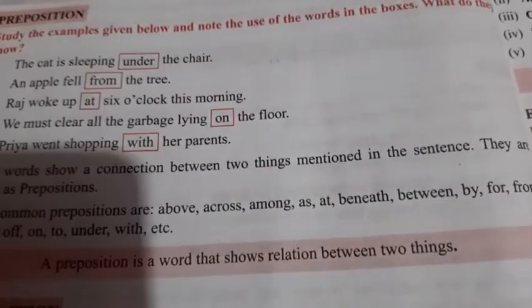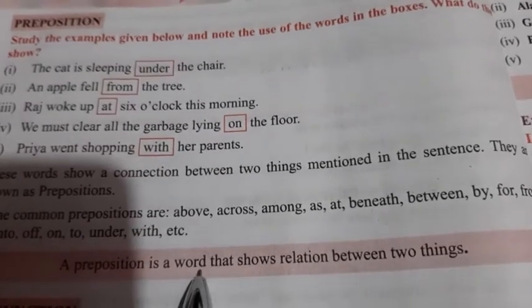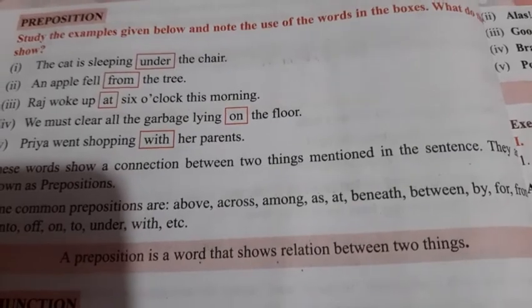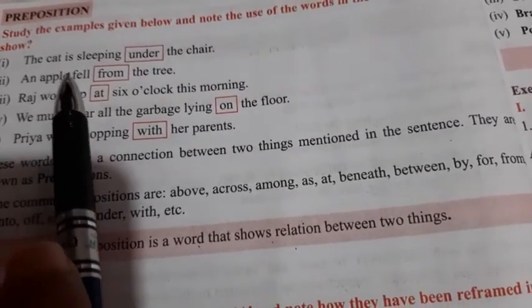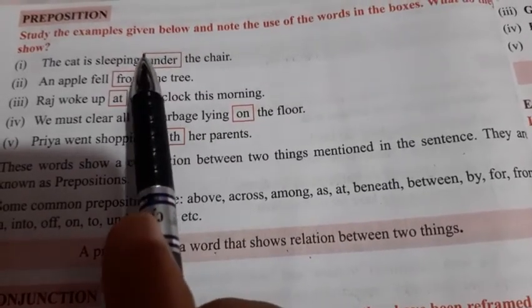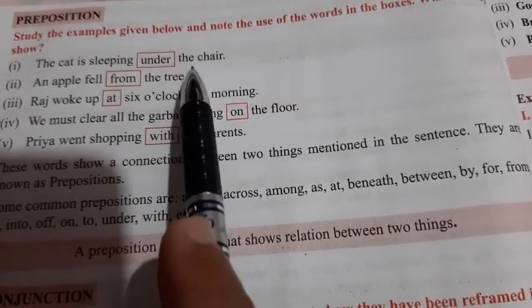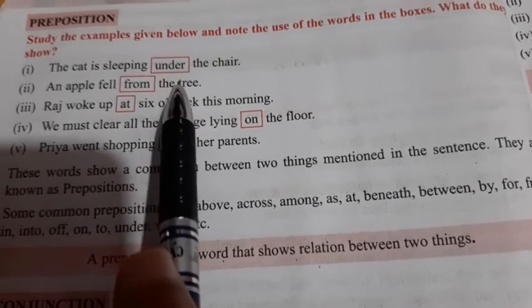Next is preposition. So what is preposition? A preposition is a word that shows relation between two things. Some examples are given. The cat is sleeping under the chair. See this "under", it is highlighted here in a box. So under is what? Preposition.